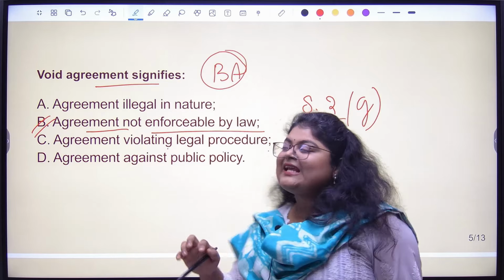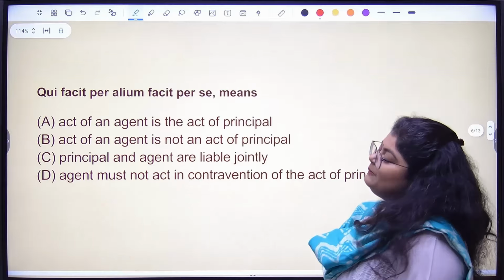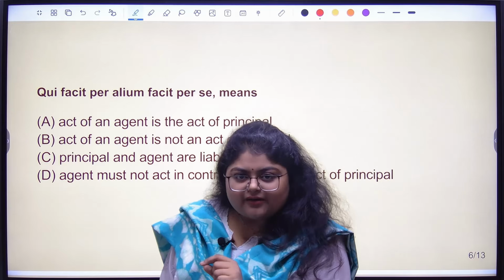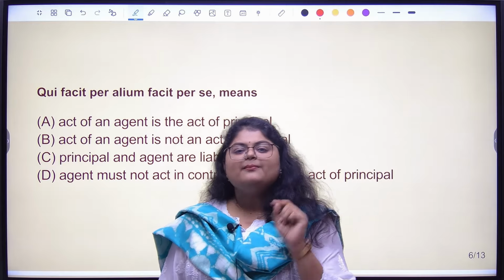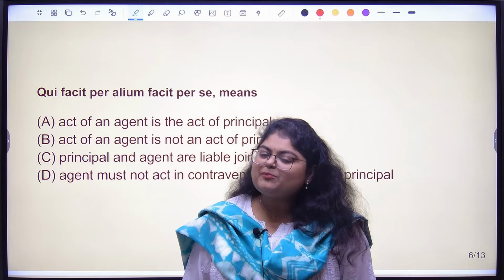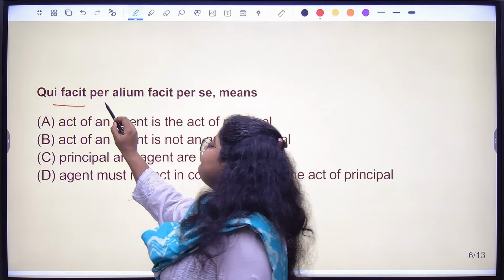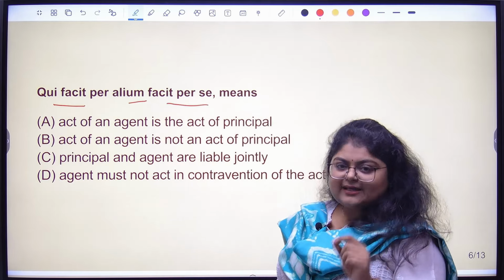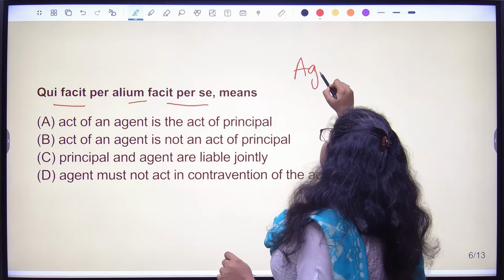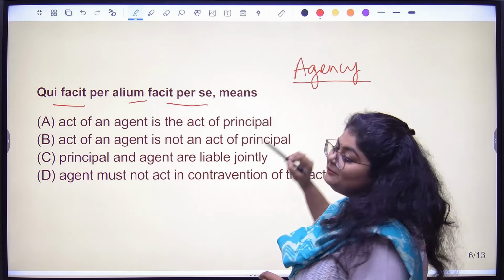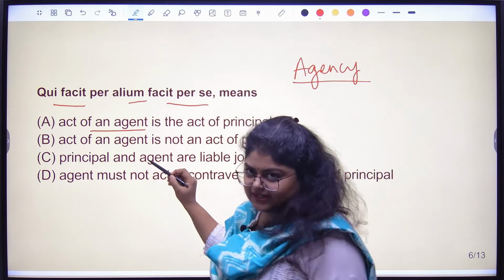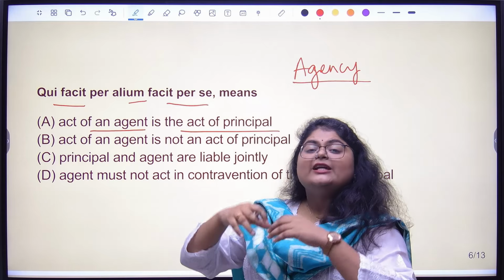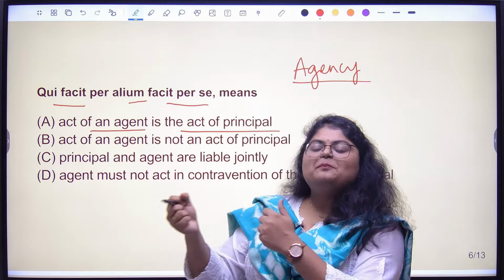Next, qui facit per alium, facit per se. What does this mean? Now, under Contract Act, you can always expect some legal maxims. One of the important legal maxims is qui facit per alium, facit per se. This concept comes in which topic? Agency topic, and what it means? Act of an agent is the act of the principal. Whatever the agent is doing, it will be considered in law as if the principal did it.